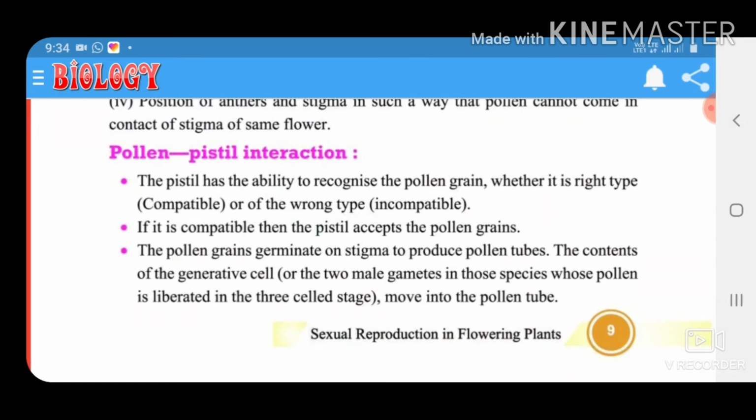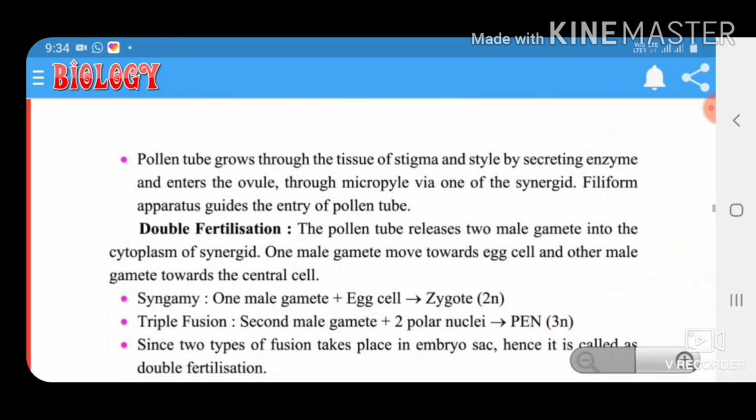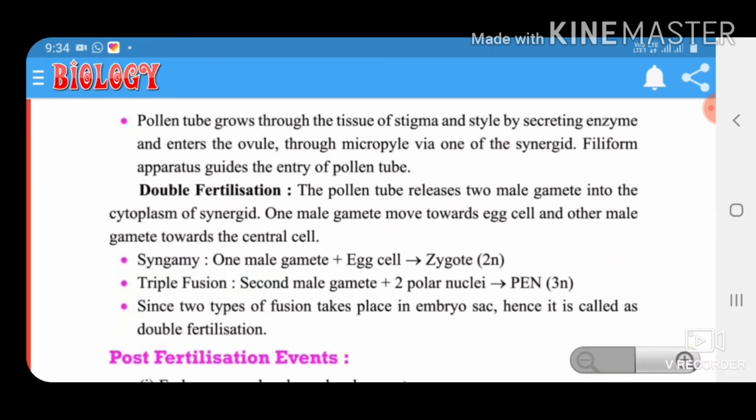The contents of the germinative cell, or the two male gametes in those species whose pollen is liberated at the three-cell stage, move into the pollen tube. The pollen tube grows through the tissue of stigma and style by secreting enzymes and enters the ovule through the micropyle via one of the synergids.